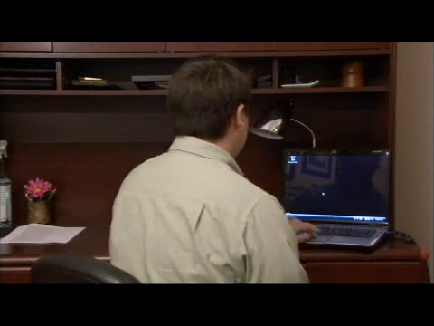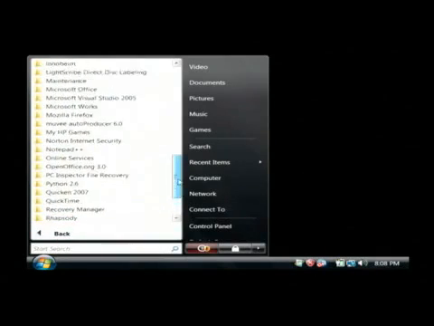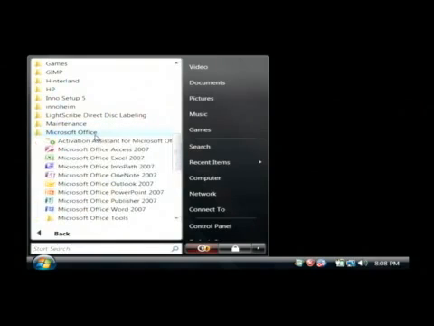Today I'm going to show you how to make a pie chart in a spreadsheet. Let's go to our computer. And I'm going to open up Microsoft Excel by clicking on my Start button. Going to All Programs. Let's find Microsoft Office and click on Excel.